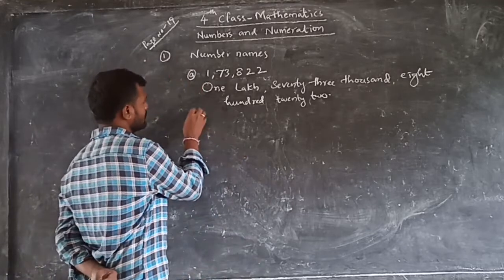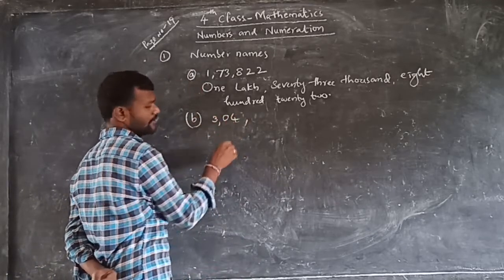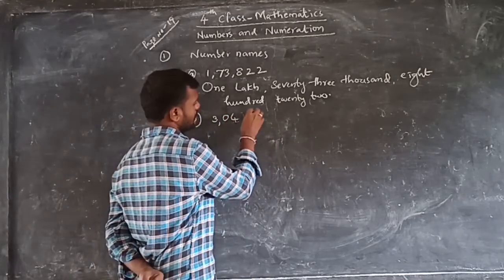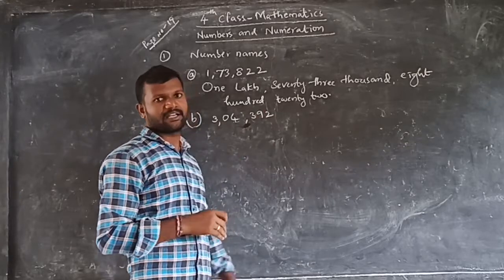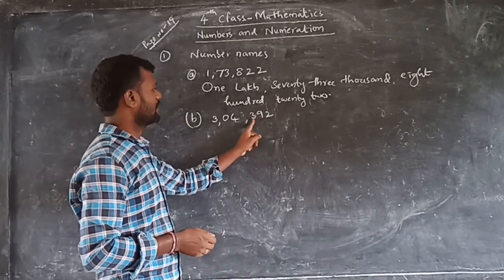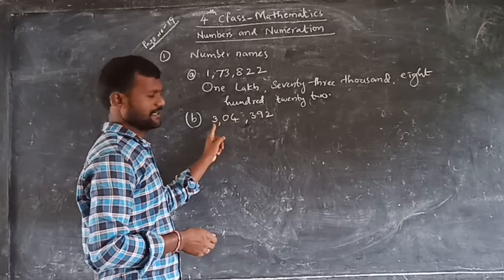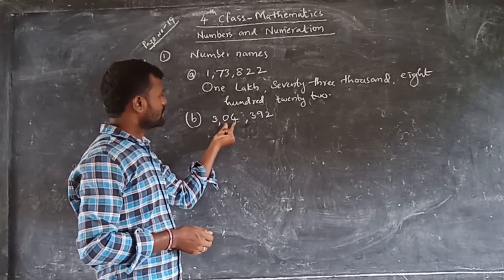Similarly, another one is there. What is that? 3,04,392. This is another number. What is the number name for this? First one, read it. Ones, tens, hundreds, thousands, 10,000s, lakhs. So 3 lakhs, thousands, only 4 is there.